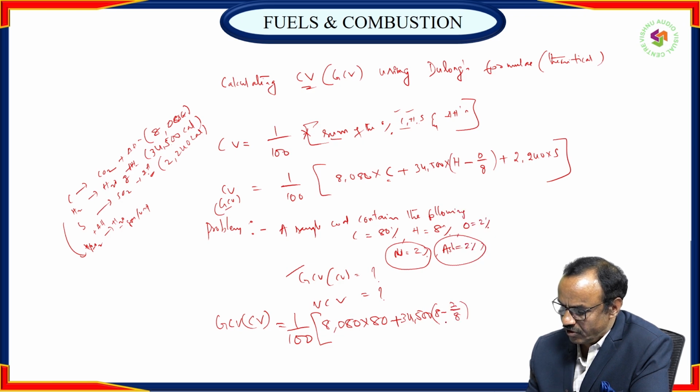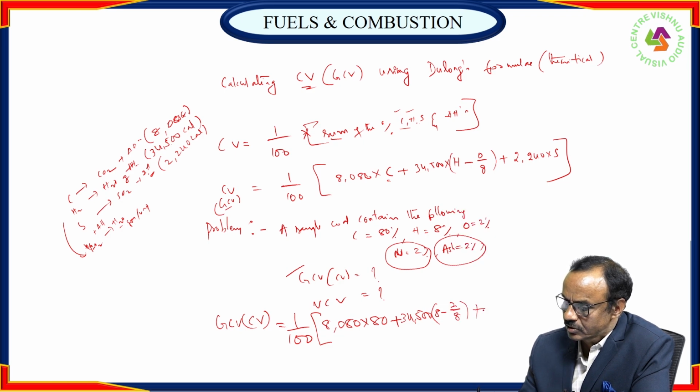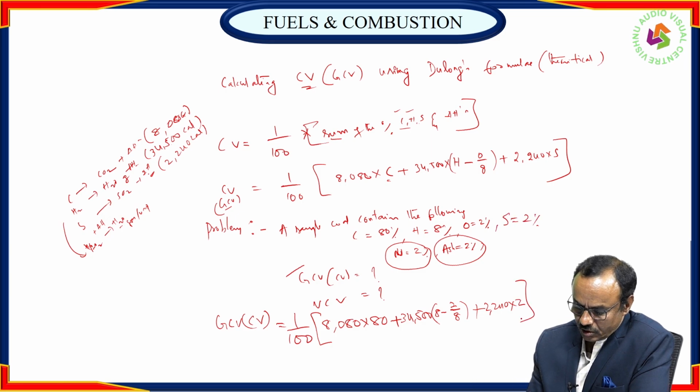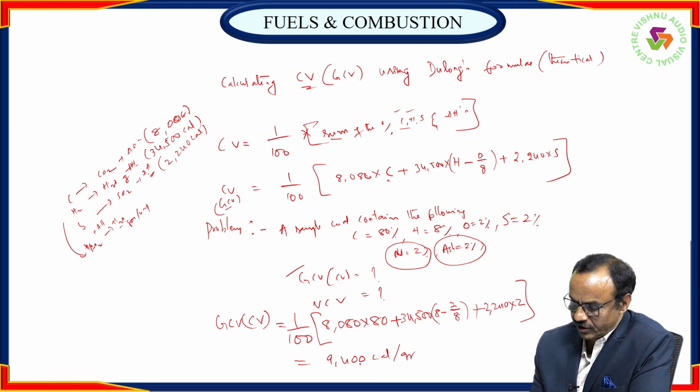So we can calculate the value of this, plus 2,240 into the percentage of sulfur. Sulfur percentage is not mentioned, so it is 0. So the gross calorific value is around 9,400 calories per gram of fuel, or 9,400 kilocalories per kilogram approximately. You can calculate it accurately, please.